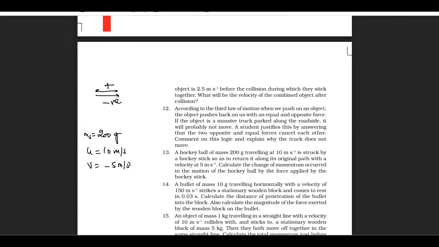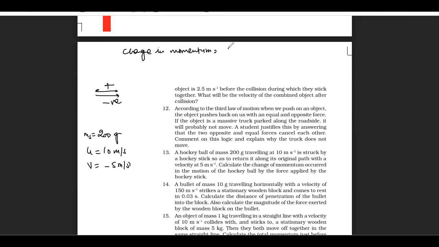So got it, beta. Now let's move further. Now calculate the change in momentum occurred in the motion of the hockey ball by the force applied by the hockey stick. You have to calculate the change in momentum.